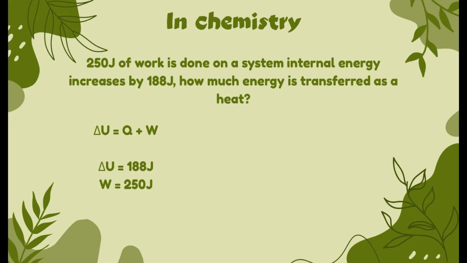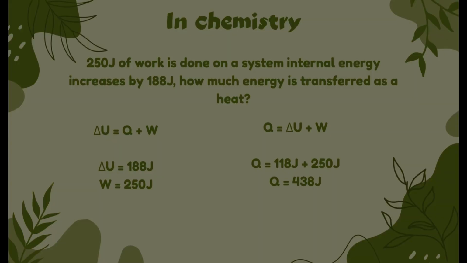This leaves us with Q as an unknown. Since Q is unknown, we are going to use the formula Q = ΔU - W. And with this, let's plug in the given. This leaves us with Q equal to 118 joules plus 250 joules. After that, we're just going to add the two given. This leaves us with 438 joules.